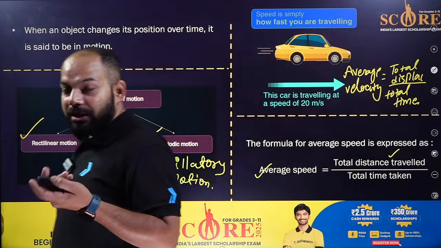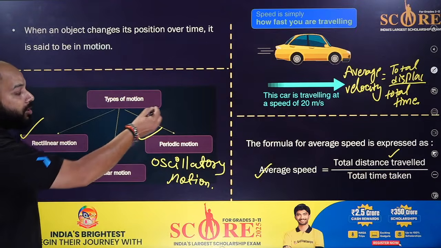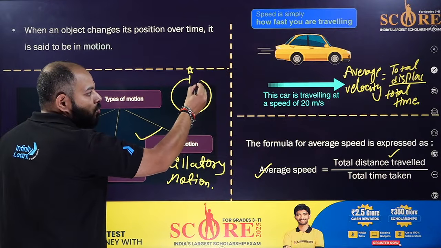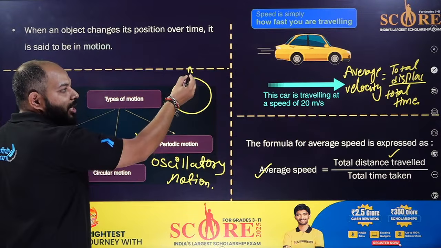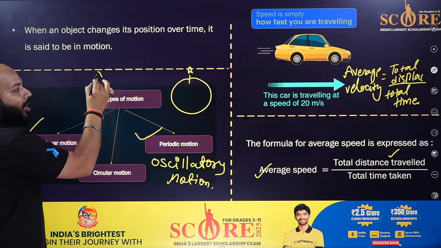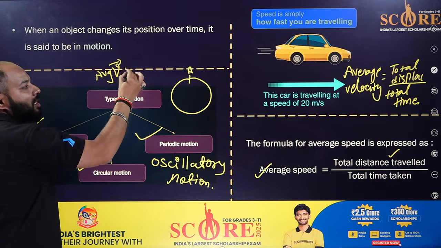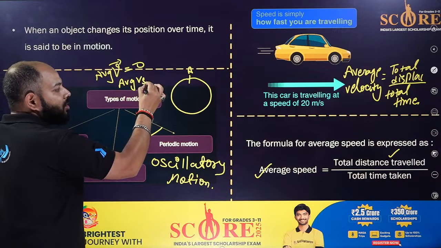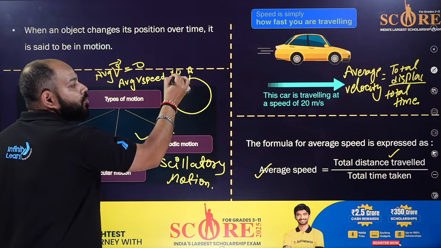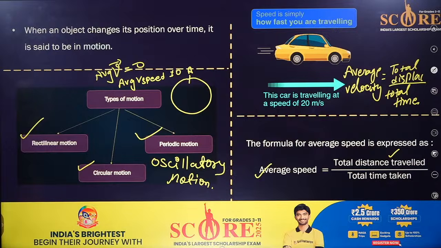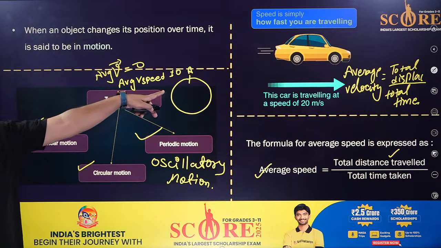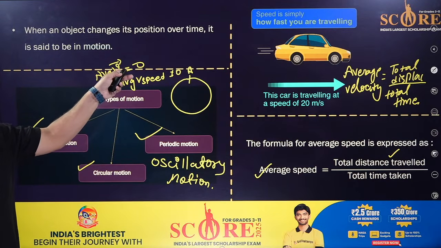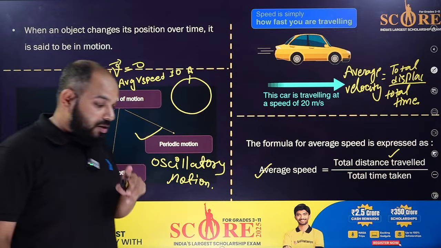What makes the difference between them? A very important thing. If I start my journey from A and move again to the same point A only, my average velocity will be 0, whereas the average speed will not be 0. It will have some value. Total distance will be 2 pi r divided by time, but here the total displacement is 0, so the velocity is 0. Just remember this one part.